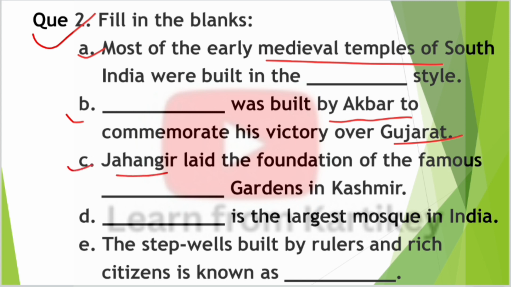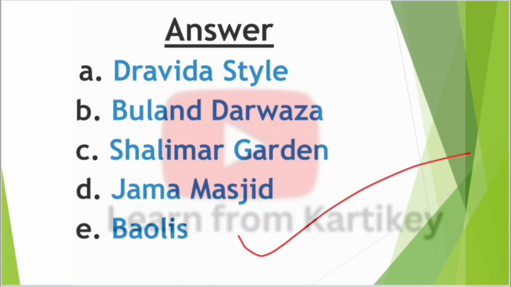Jahangir laid the foundation of the famous dash gardens in Kashmir. Answer Shalimar Garden. Next question, question number D. Dash is the largest mosque in India. Answer Jama Masjid. Next question, question number E. The step wells built by rulers and rich citizens are known as? Answer Baulis. So question number second, all answers are present here, so you can match from here.